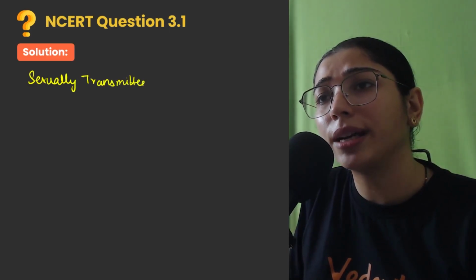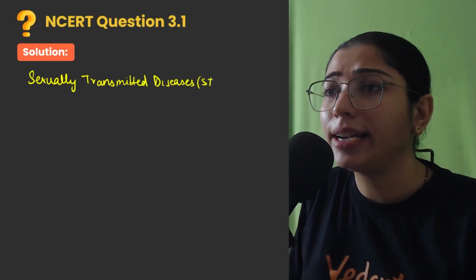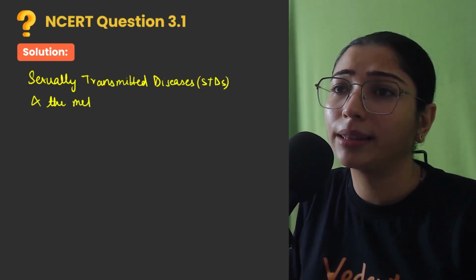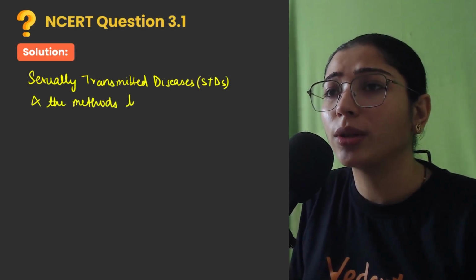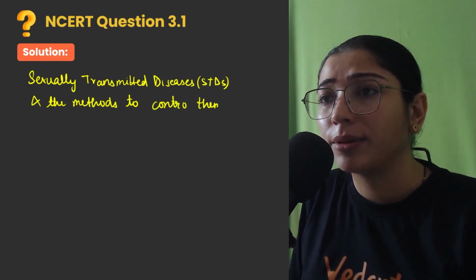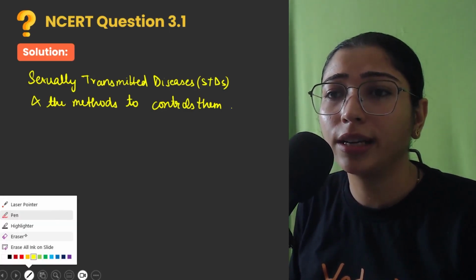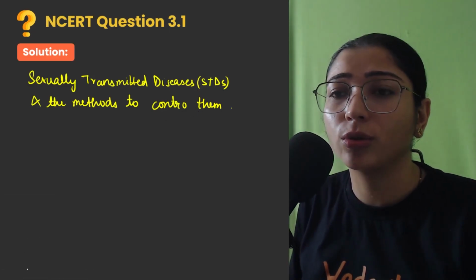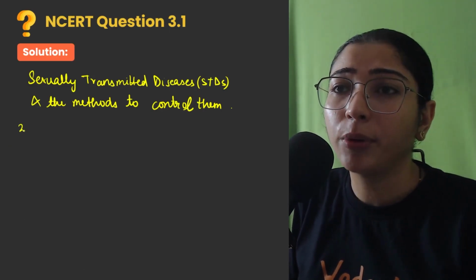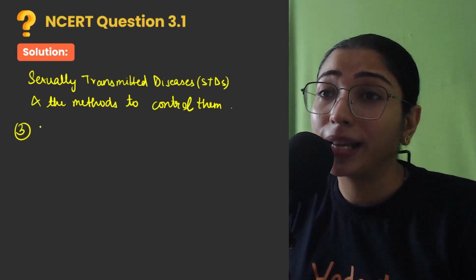Sexually transmitted diseases, commonly called STDs, and the methods to control them. So basically we have to write control here, control them.